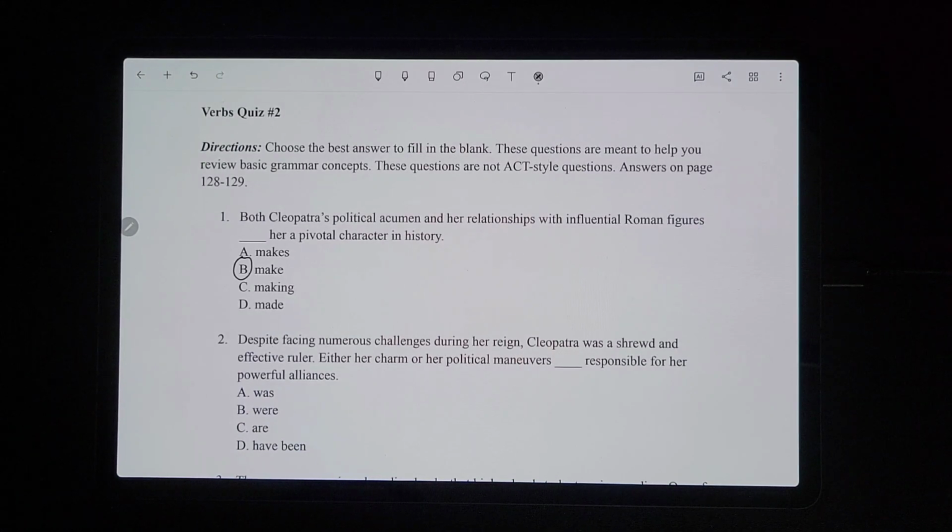Okay, number 2: despite facing numerous challenges during her reign, Cleopatra was a shrewd and effective ruler. Either her charm or her political maneuvers blank responsible for her powerful alliances.